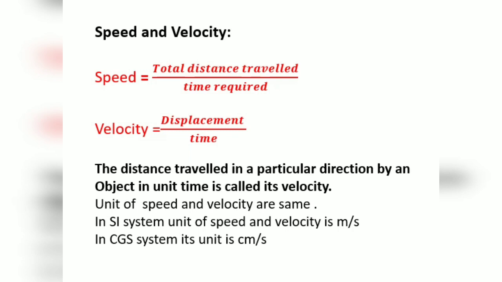In all physical quantities, you are supposed to use a unit. Without using a unit, your quantities or your values become meaningless. Therefore, units must be used. So in the SI system, the unit of speed and velocity is meter per second, and in the CGS system, the unit is centimeter per second.